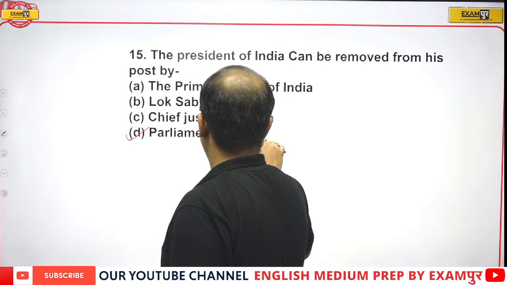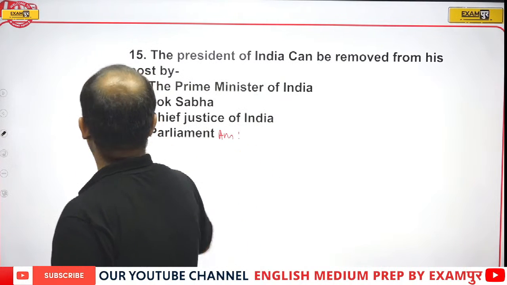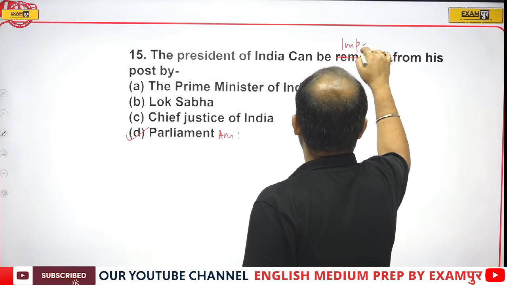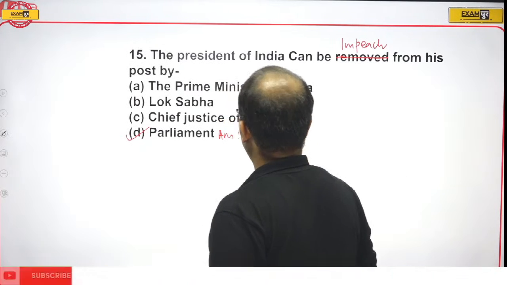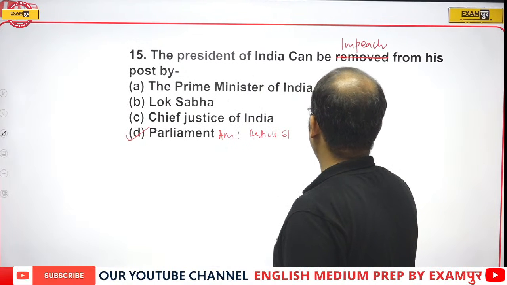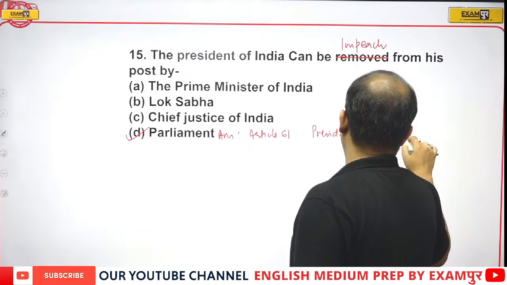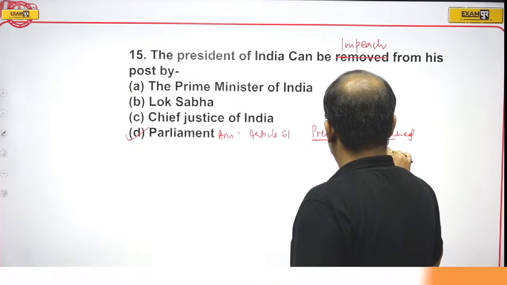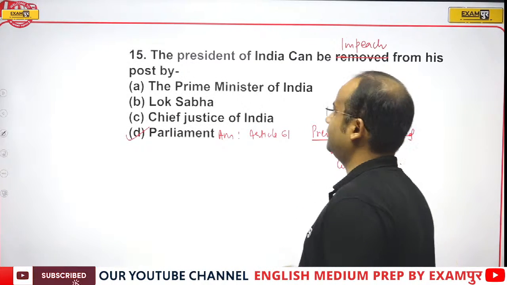That is Article 61. It is not to remove but to impeach, and that is Article 61 of the Indian Constitution. The President is impeached on the ground of violation of the Constitution. The President of India can be impeached on the ground of violation of the Constitution.